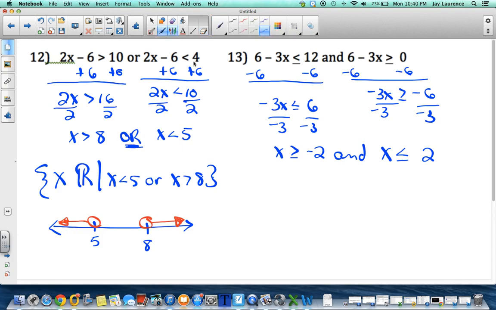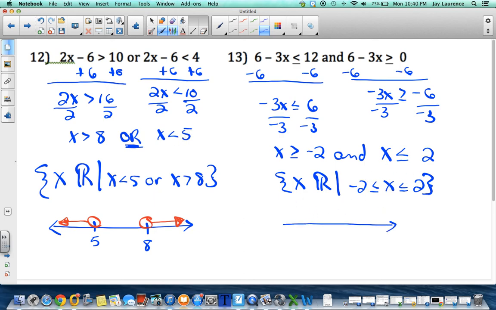So now I'm ready to write the solution set. I'm going to get x as any real number such that negative 2 is less than or equal to x, which is less than or equal to 2. You could write it with an and, but I wanted to model how to do it without the word and. By the way, you can never write an or without the word or. And is the only one that can be written this way.